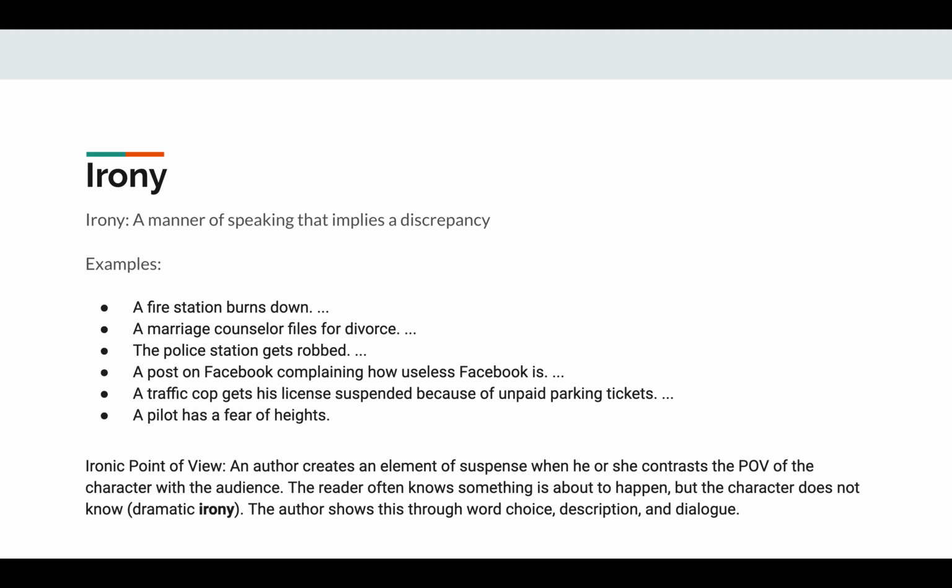Something else to point out is the ironic point of view. This is when an author creates an element of suspense when he or she contrasts the point of view of a character with the audience. The reader often knows something is about to happen, but the character does not. This is also known as dramatic irony. The author shows this through word choice, description, and dialogue.